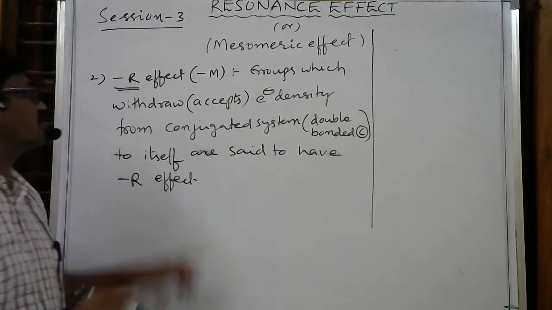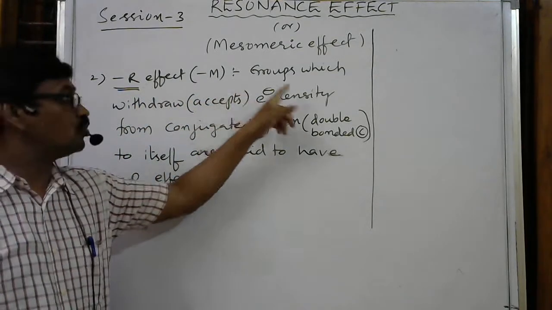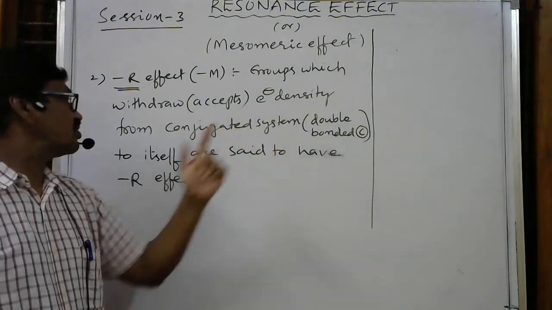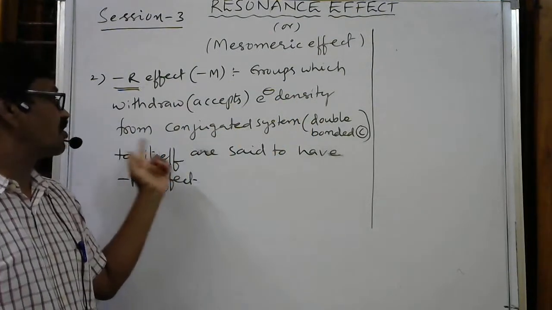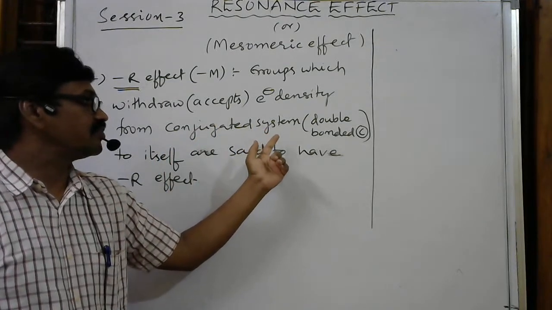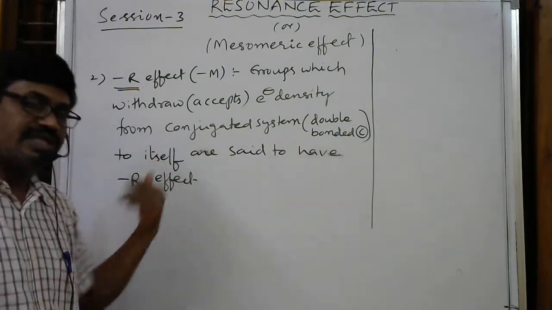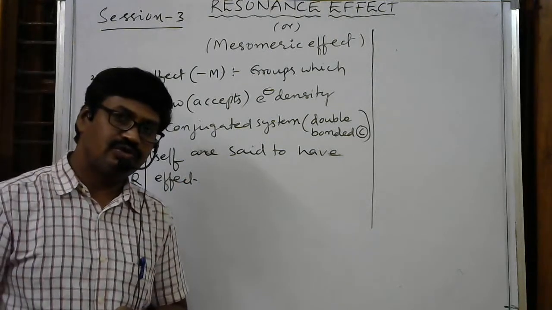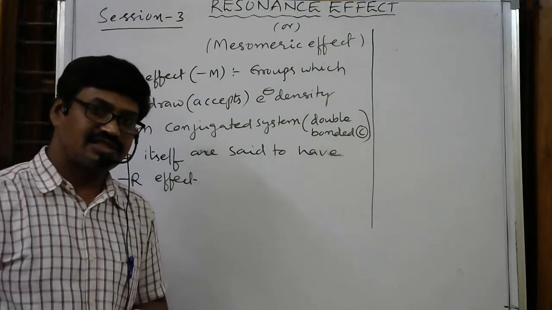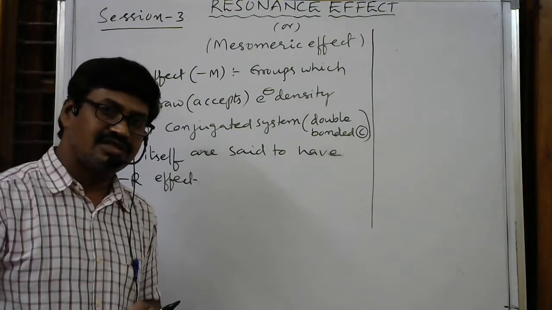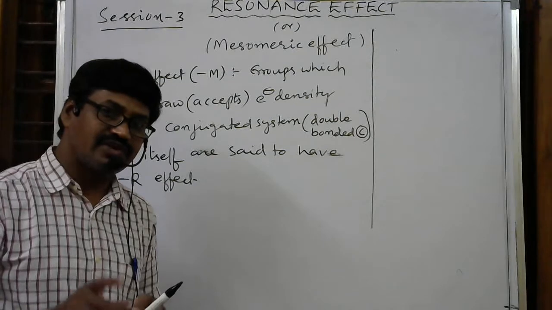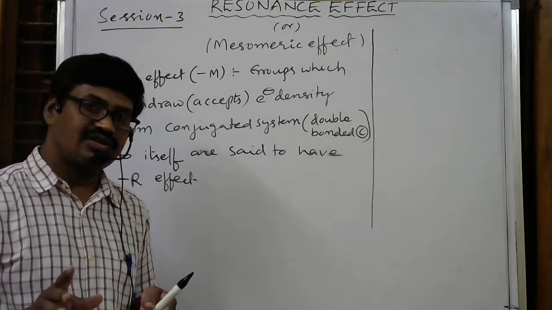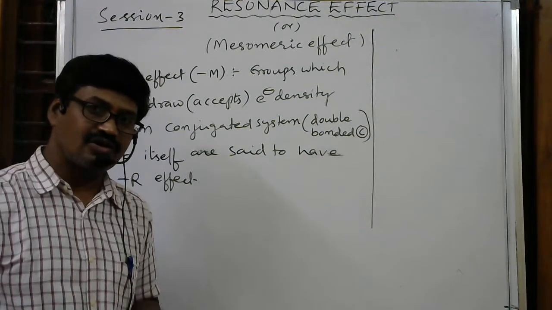One more time: minus R effect means the groups which can withdraw or accept electron density from the conjugated system or double bonded carbon to themselves. And how can we know which groups have minus R nature? Just now we discussed plus R: if the key atom contains a lone pair of electrons, then they are electron releasing groups, otherwise plus R groups.